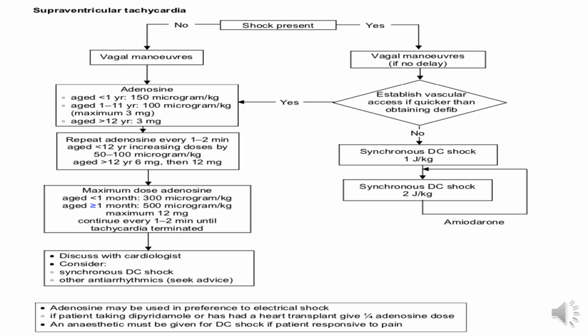So this is the chart of supraventricular tachycardia, and everyone should memorize it step by step, because either a patient is in shock or there is no shock. If there is no shock, we'll go on the left side and we'll do the vagal maneuvers, then give the adenosine and its dose. Sometimes in emergency medicine they ask the dose only, like adrenaline and adenosine.